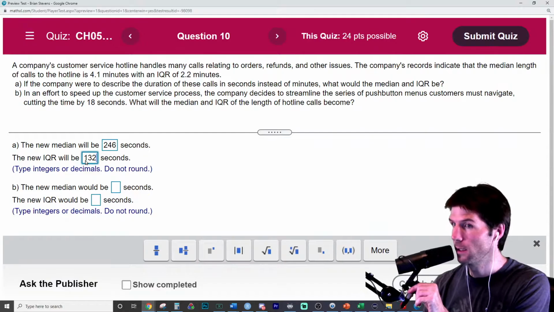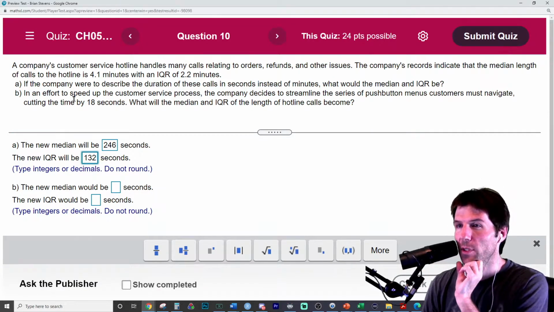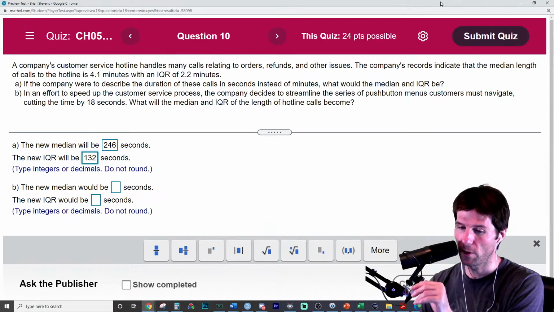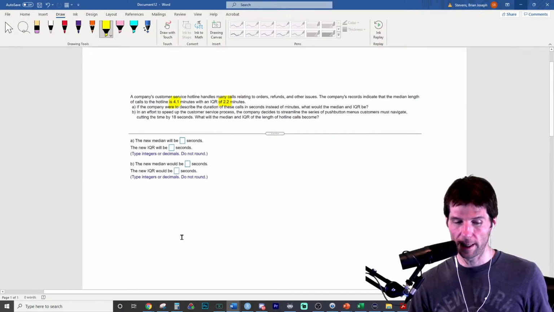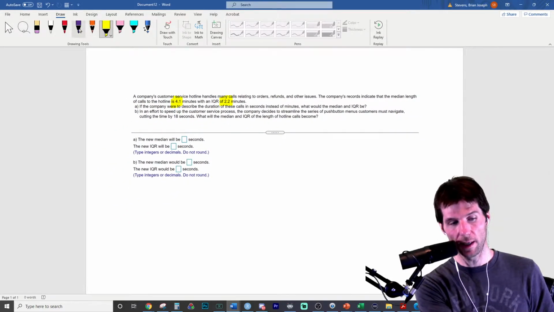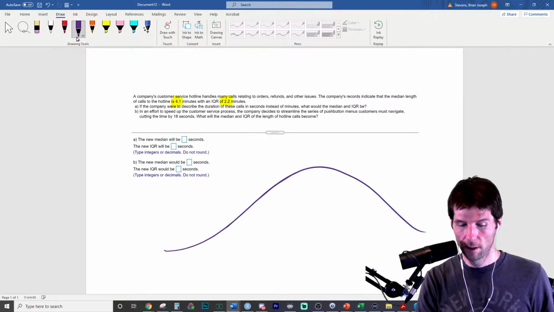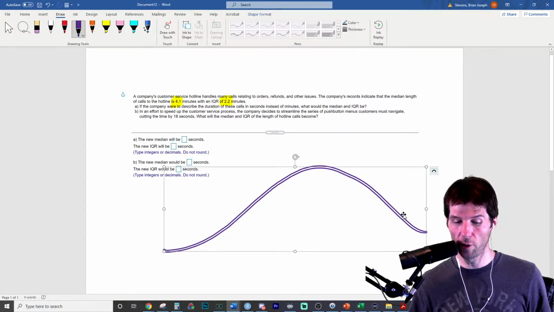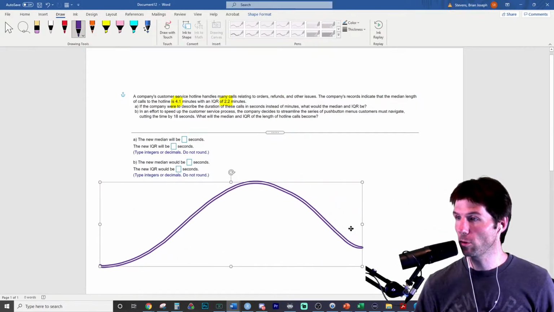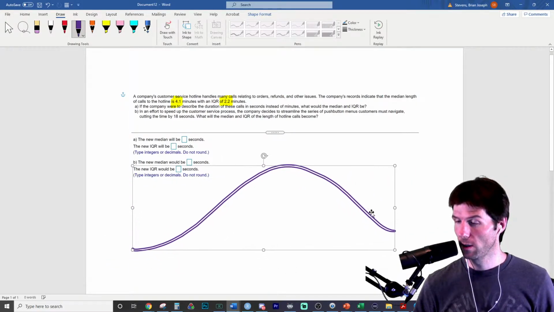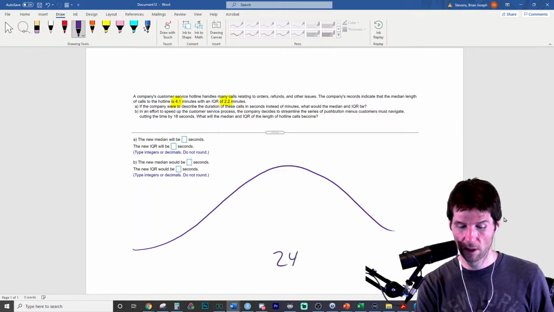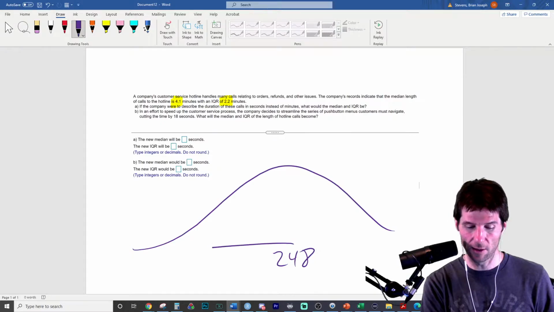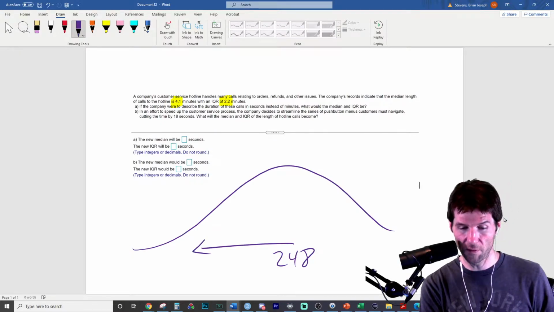You're exactly right. And then here's the tricky one. In an effort to speed up the process, they cut 18 seconds off of all the calls, which is awesome. Process sped up. Here's what it's going to look like: they have a distribution of times, and then they shift the distribution over by 18 seconds. I am now changing the what of the distribution. We were at 246 as the center, and then they're cutting off 18 seconds.